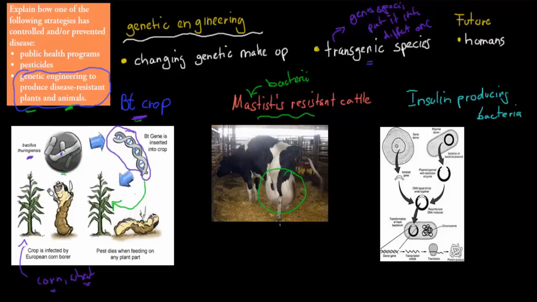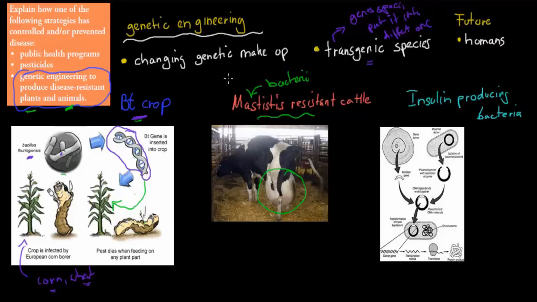If we can somehow make it resistant, if we can get a certain gene into this cow, so again make it a transgenic species, get a gene from a different type of species which is resistant to mastitis, put it into the cattle, then we can produce a mastitis-resistant cattle, and that means that it won't have these infections. Now, we haven't developed this yet. We're still trying to develop that, but this would be an example of an animal that is resistant to disease because of genetic engineering. Right? Genetic engineering is changing the genetic makeup. In this case, it would have had a gene added to it to make it resistant.